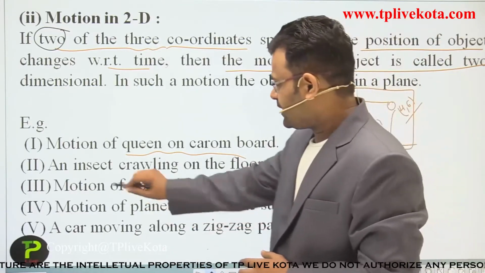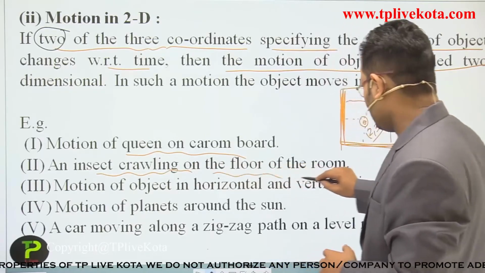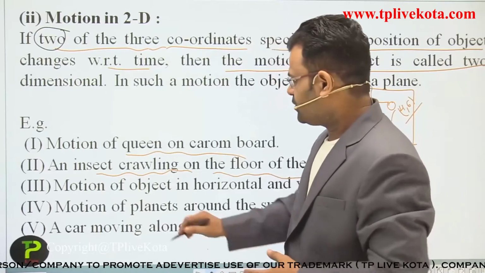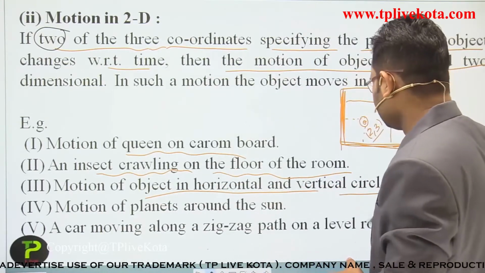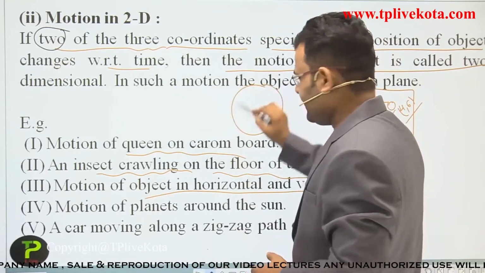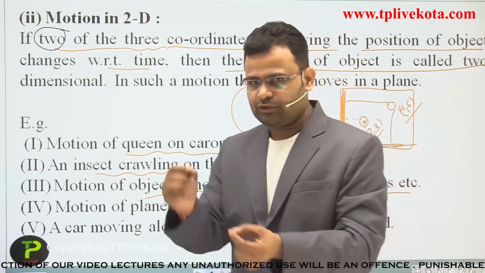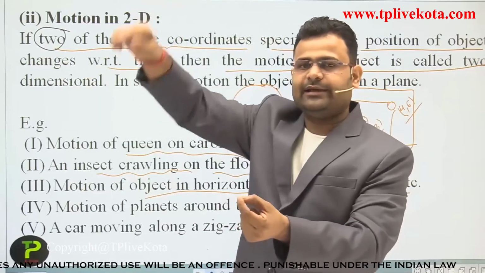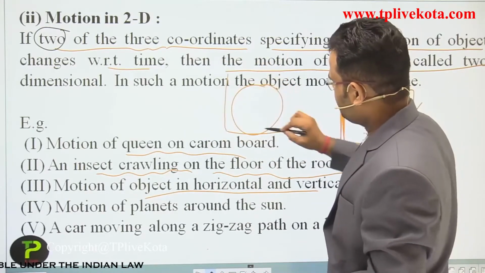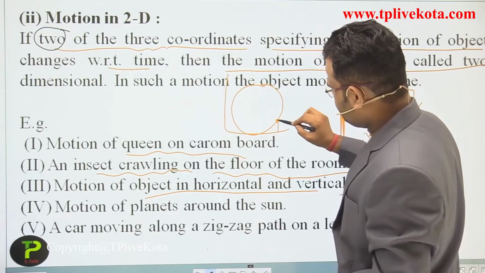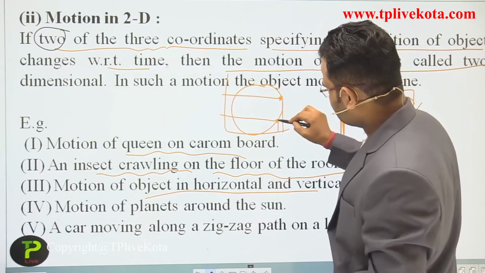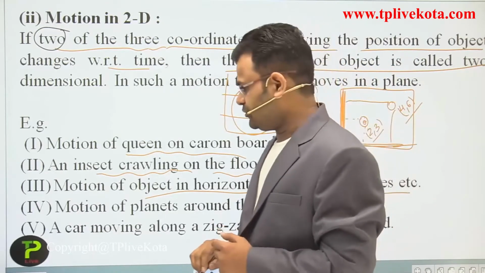Second thing, an insect crawling on the floor of the room. Motion of an object in a horizontal and vertical circle. Just like that circle, make a ring and put it on your floor and move on that place. Those are the required two dimensions. Two dimension is what? 1 and 2. So two coordinates are required to show the position of an object.